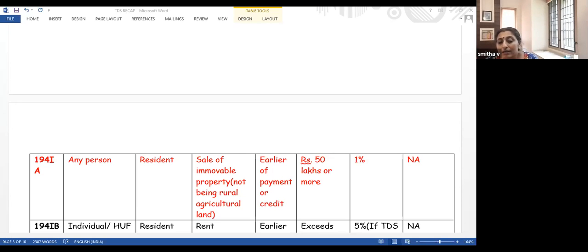Next one is professional fees and also royalty. Let's read that section. 194J is the section which covers professional fees or royalty.